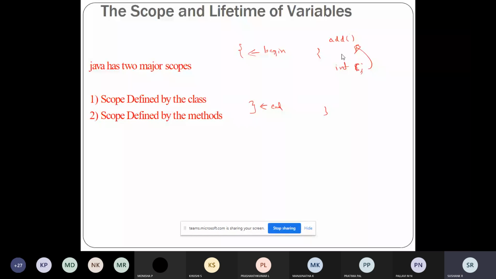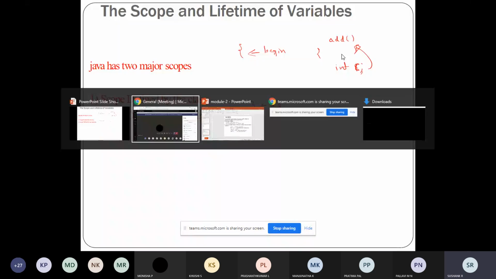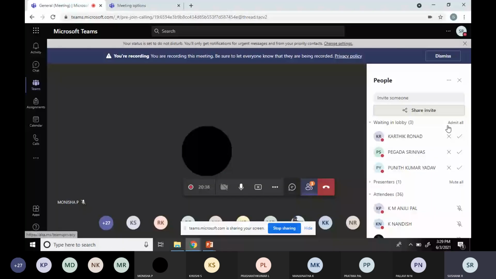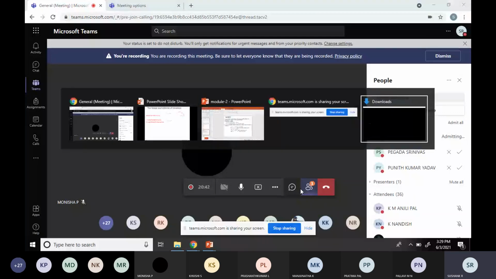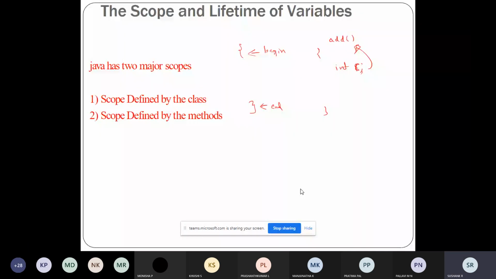You would have studied local variables and global variables in C as well as C++. A global variable means any function can access it; it is accessible by all the components of the program. Local means it is specific to a particular block.